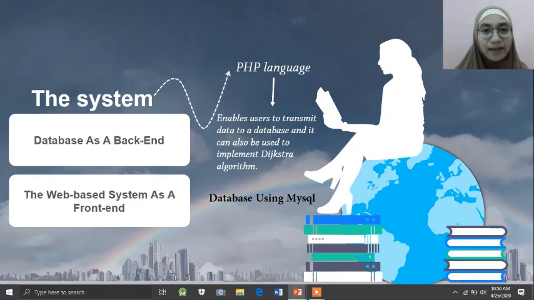A database is required to store user data. And then the database uses MySQL. Yeah, because MySQL has been used to meet this requirement. It showed the way of using the Dijkstra algorithm and its interaction with the database.